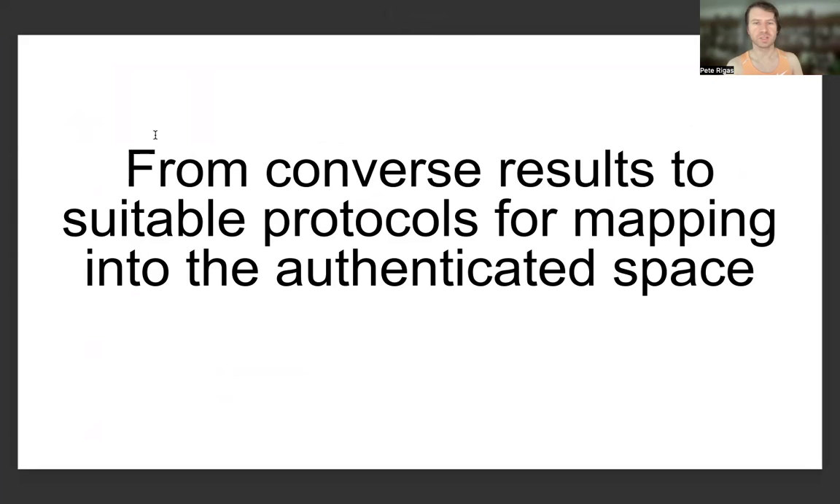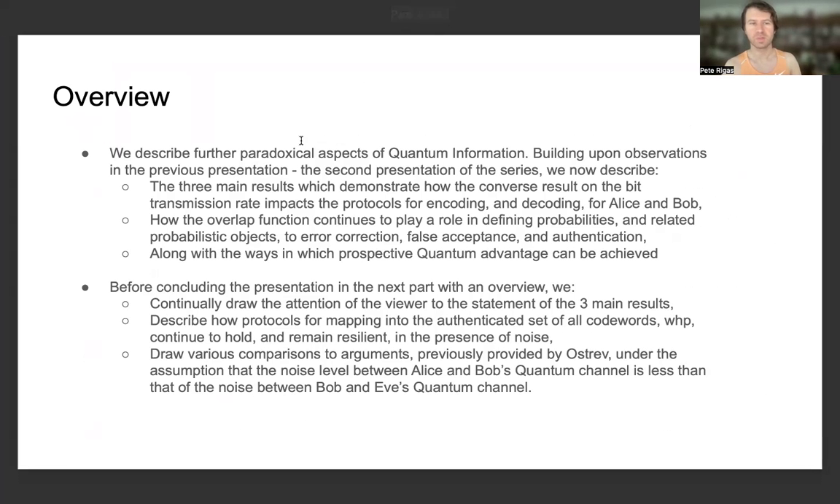The title of this presentation is From Converse Results to Suitable Protocols for Mapping into the Authenticated Space. To begin with a presentation overview, as the third presentation of this series, we're further describing paradoxical aspects of quantum information. Building upon observations from the previous presentation and even the other presentation before that, the first presentation of the series, we now describe the three main results which describe and encapsulate how the converse result on the bit transmission rate impacts the protocols for encoding and decoding for Alice and Bob.